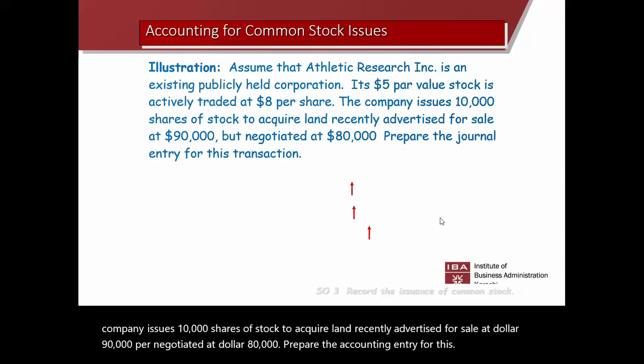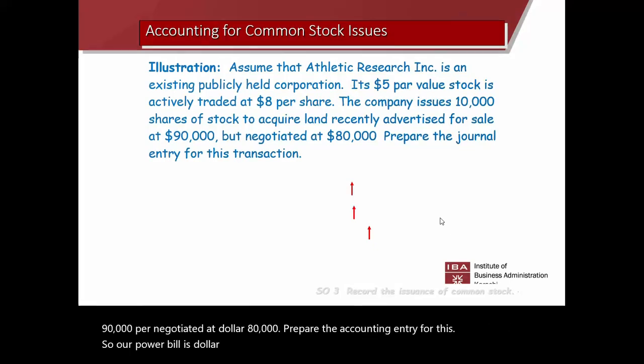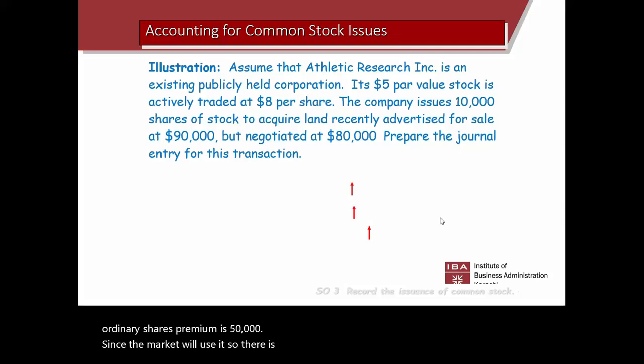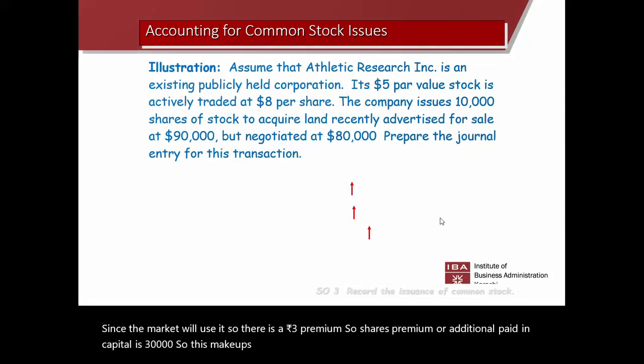So our par value is $5. We have issued 10,000 shares. So the common stock or the ordinary share capital is 50,000. Since the market value is 8, there is a 3 rupee premium. So share premium or additional paid in capital is 30,000. So this makes up the 80,000, which we have given as consideration against purchase of land.